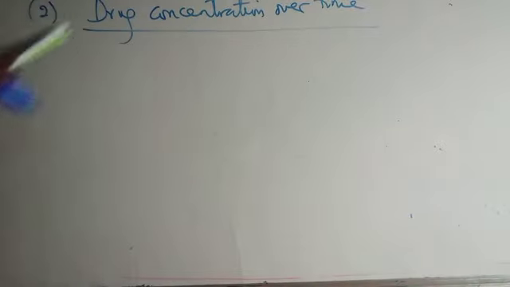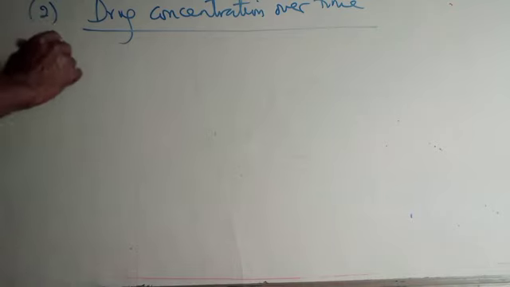Now let's go to the application of limits in medical sciences, biological setups, hospitals, medicine, pharmacies and the like. The second one is drug concentration over time.